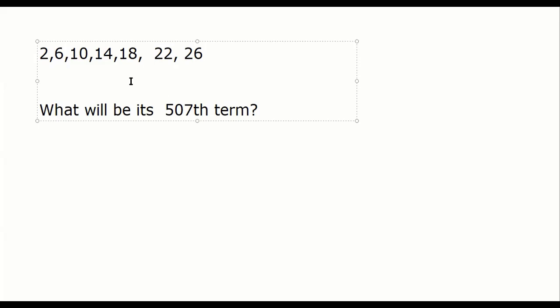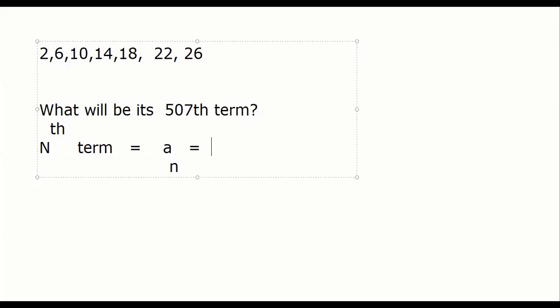That is why we can use a_n, meaning the nth term. Let me write first. The nth term of an AP is given by a subscript n. It denotes the nth term, whatever term.